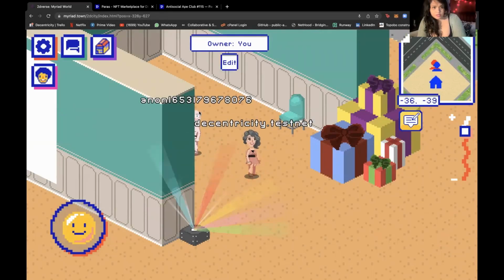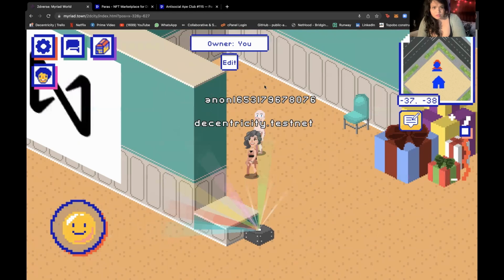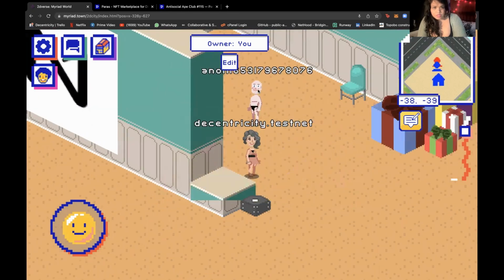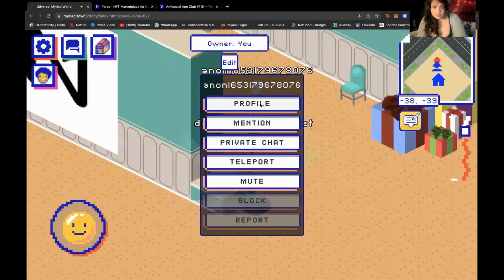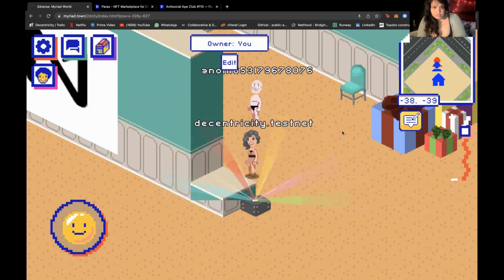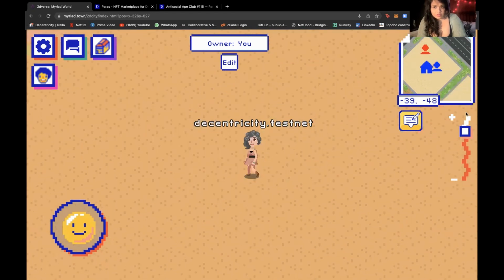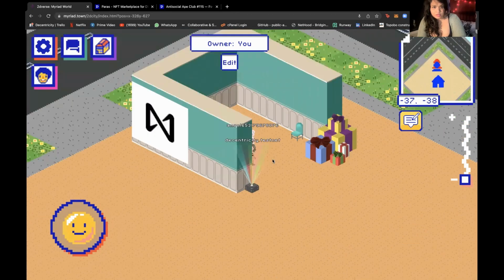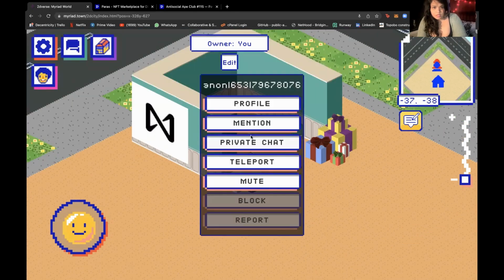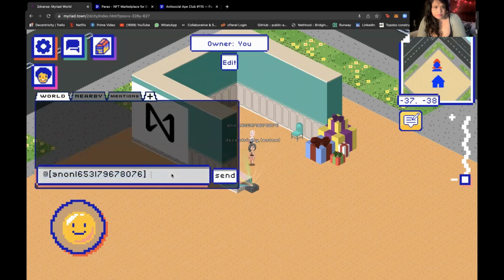There's this person who's anonymous. I don't know who this is actually, so I'm just going to right click him. You can see the profile. Okay, so he's anon. He's not wearing anything and his wallet is not connected. I can basically teleport to him. Let's try that out. Just going to zoom out. Right click, teleport. I can also mention him, say hello, regular mention.